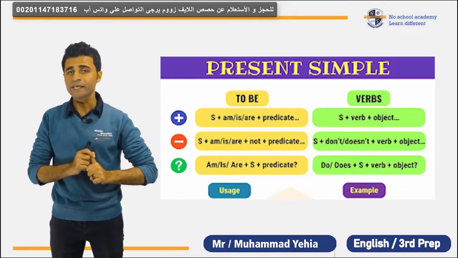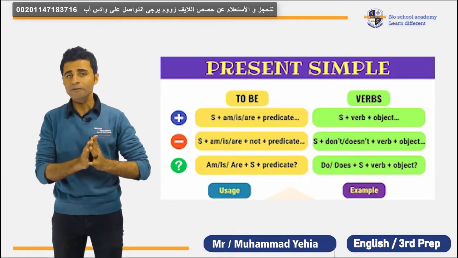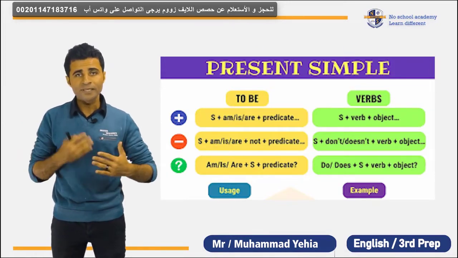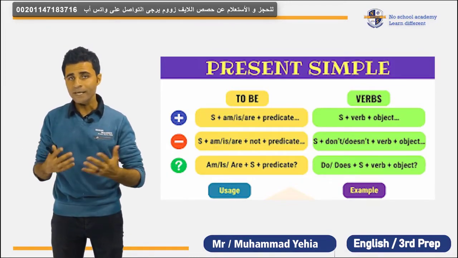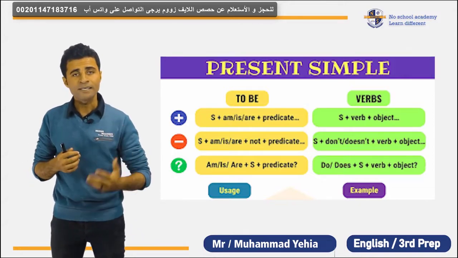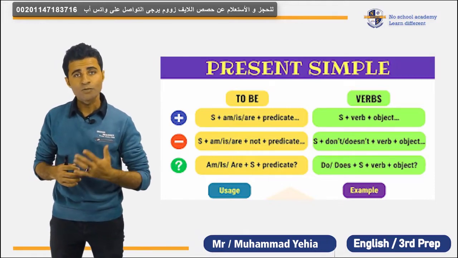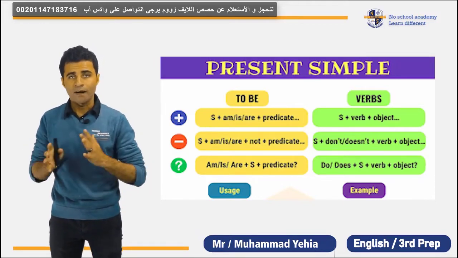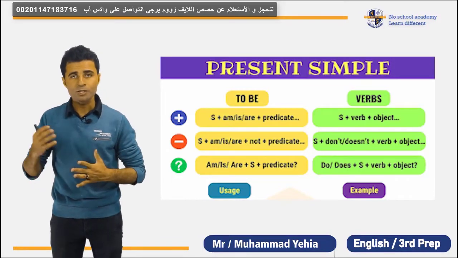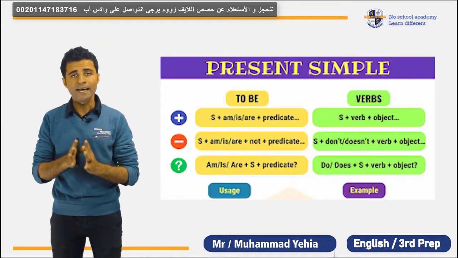Number 1 is the routine, habit, timetable, and fact. Okay, let me give you some examples. Routine means the things you do every day. When I tell you, for example, every day I wake up at 6 o'clock in the morning, I take a shower, I eat my breakfast, I pray, and after that I get dressed to start my work. I work at school, so I go to school and start school at 7:30. After that, I finish my work at 3 o'clock.